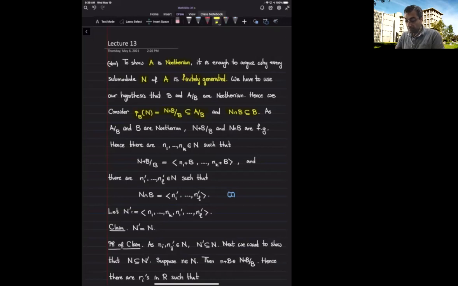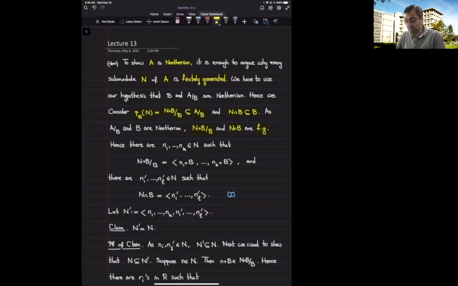Therefore, both N plus B over B and N intersection B are finitely generated modules. Because every coset here can be represented by some element inside N, I can choose my generators to be represented by elements inside N.